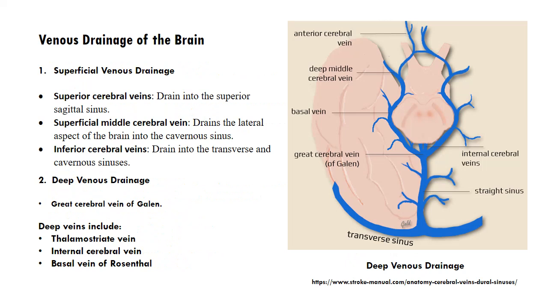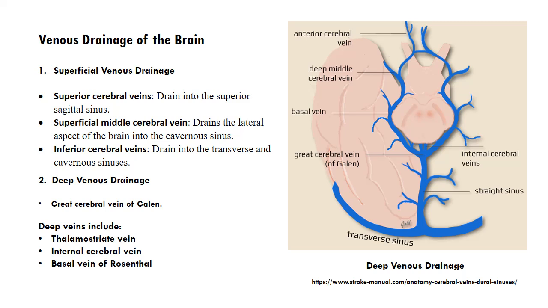Now come to the venous drainage of the brain. Venous drainage of the brain occurs through a network of veins and dural venous sinuses, eventually draining into the internal jugular veins. The veins are divided into two groups, the superficial and deep veins. Some of the major veins are shown in the diagram on the right.